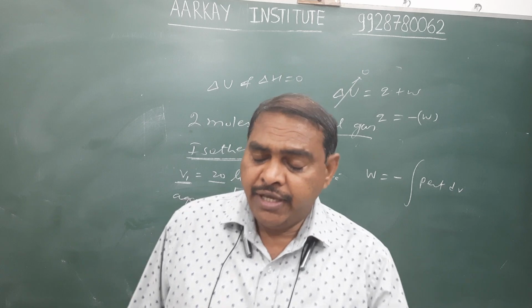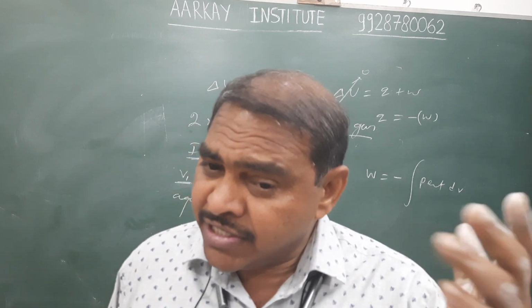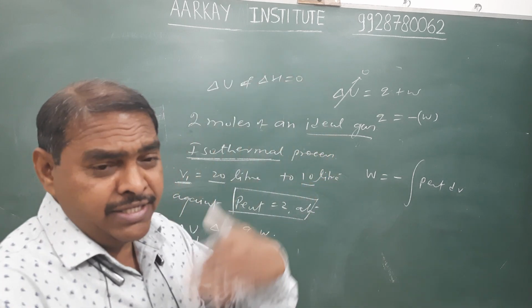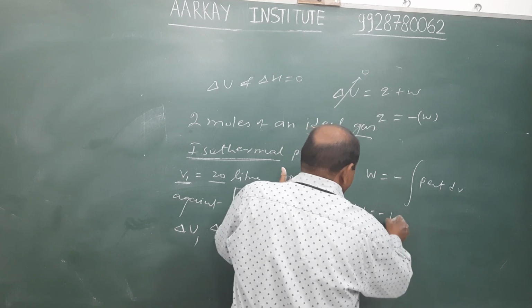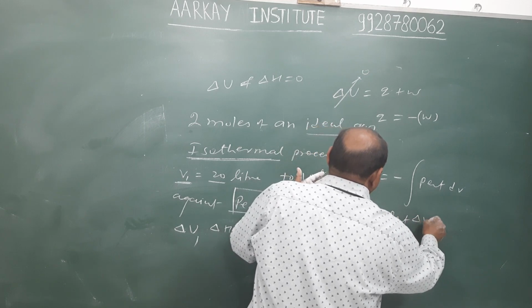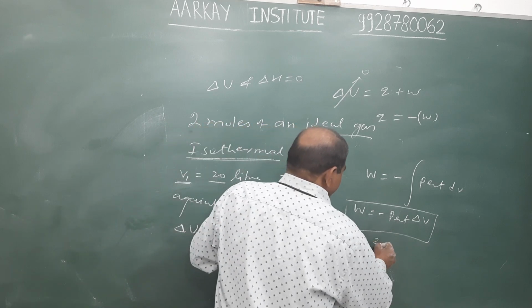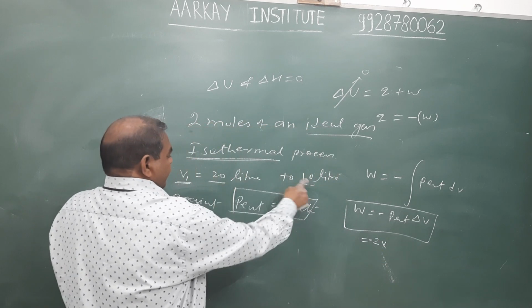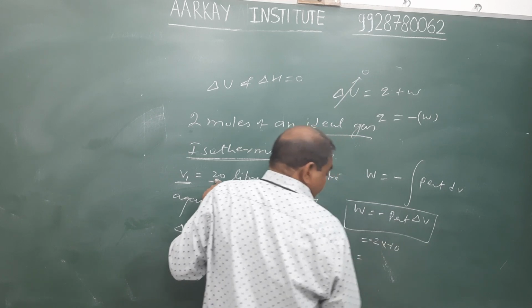It means it is an irreversible process, a sudden change. Therefore, we derive the formula: minus P external times change in volume. P external is 2 atm. Change in volume is 10 liter, with negative sign.